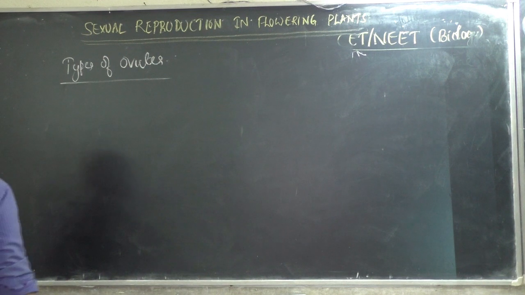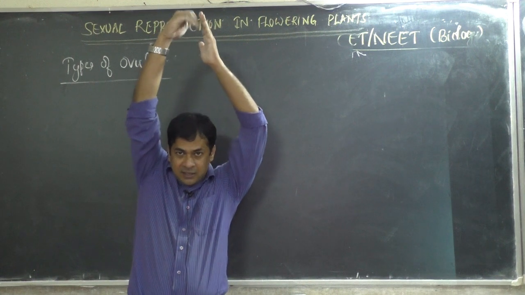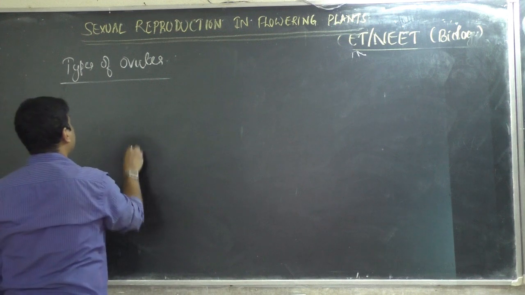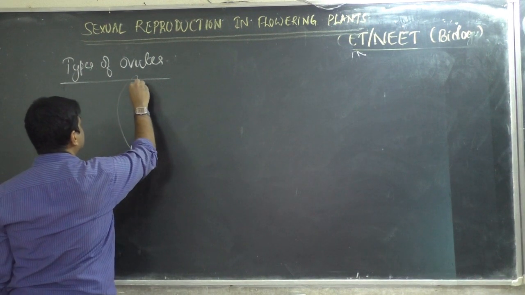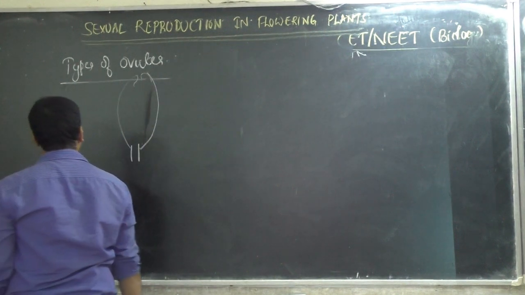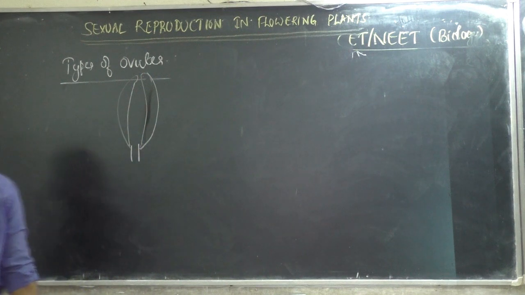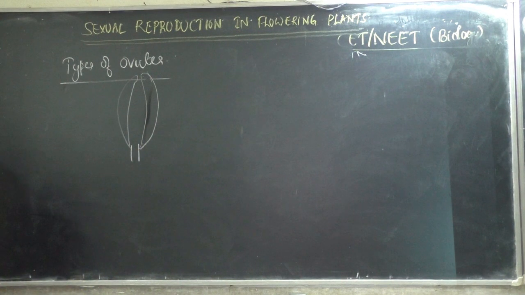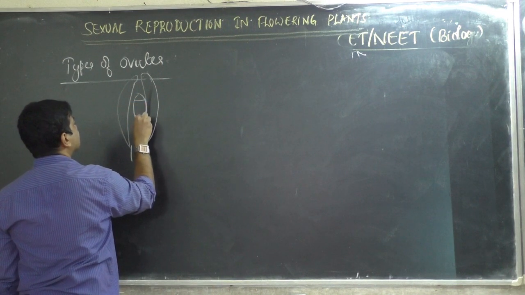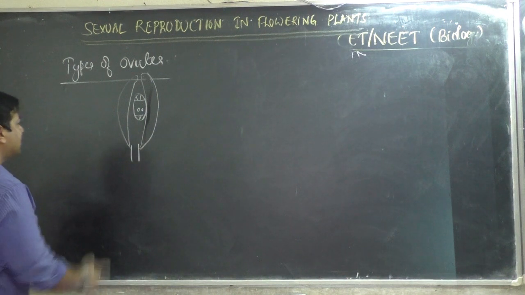So if the shape is like this, where the micropyle is present here, then what type of ovule should it be called? It is like this. The shape is like this, and the embryo sac is here.